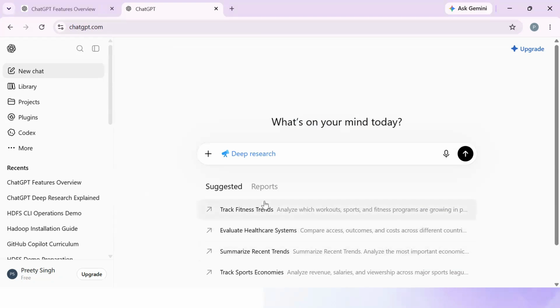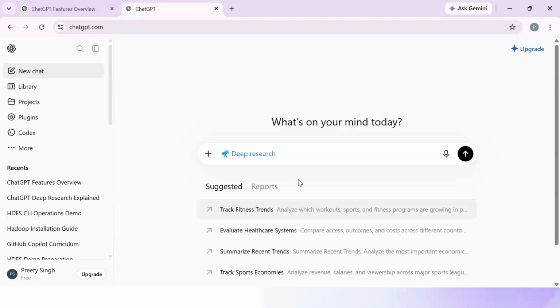A normal AI also responds, but it is like asking a knowledgeable friend a question. Deep research is like hiring a professional research analyst who spends time collecting information from multiple trusted sources before answering. So it works like this: you provide a research question, ChatGPT plans how to